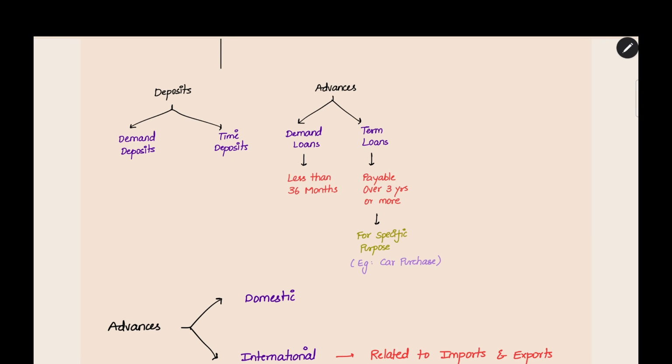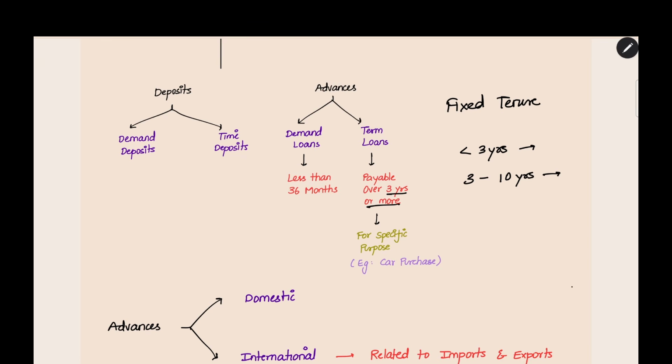And for term loan, there will be a fixed tenure. How much time you have to pay the loan back, that will be a fixed tenure. The bank will tell it to you when you are availing the loan itself. The term loans will range from 3 years or more. If it is less than 3 years, it will be a demand loan. From 3 years to any number of years, maximum 10 years or something, it will come. For home loans and all, 15 to 20 years will also be sanctioned. So this is the demand loan and this is the term loan.